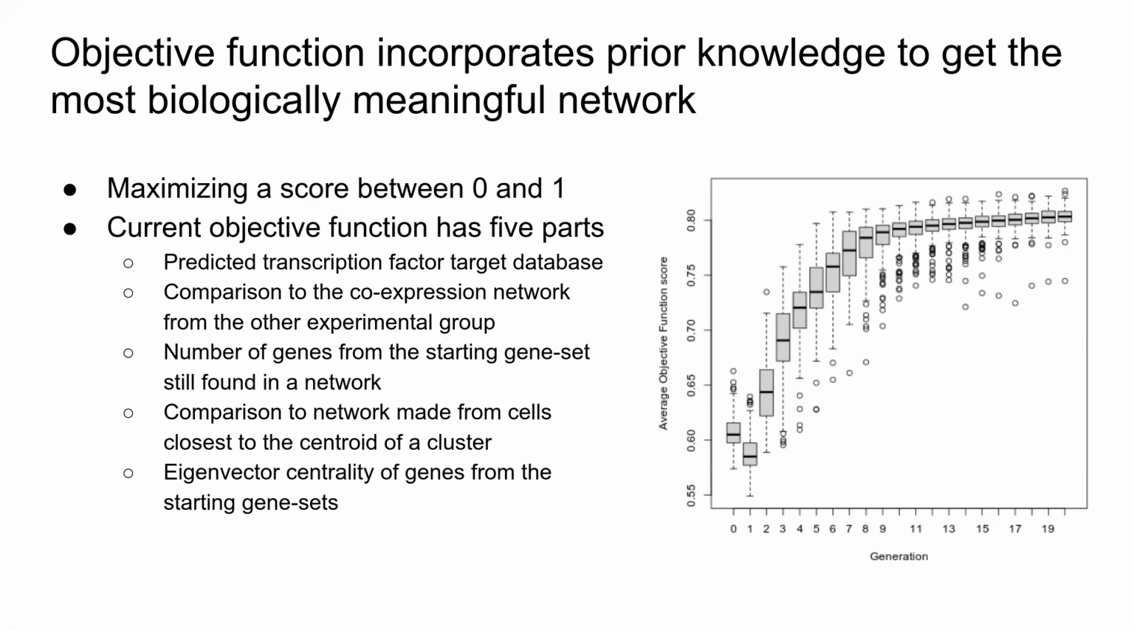We look at the number of genes from the starting gene set that are still found in the network, because if we delete all of the starting genes, that's not a gene set specific network anymore. We compare to a network made only from cells closest to the centroid of the cluster, since these are likely to be the most similar in gene expression. And we look at the eigenvector centrality of genes from our starting gene sets to make sure they still have a high impact on the information flow through the network.